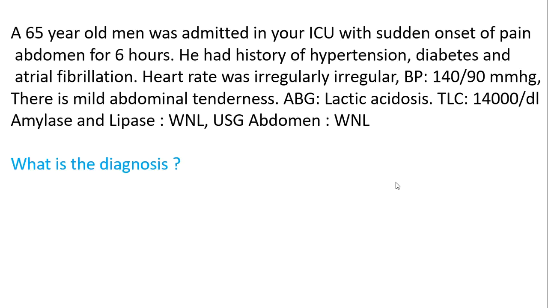So the next case is a common case which is also very lethal. A 65-year-old man admitted in the ICU with sudden onset pain in the abdomen. History of hypertension, diabetes and atrial fibrillation. Heart rate was irregular, BP 140/90. Mild abdominal tenderness, lactic acidosis on ABG, TLC counts almost normal, amylase and lipase normal, USG normal.